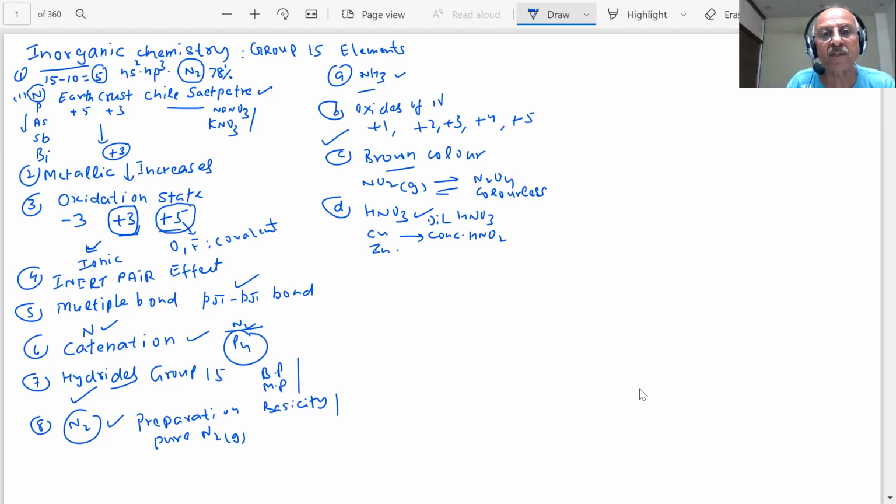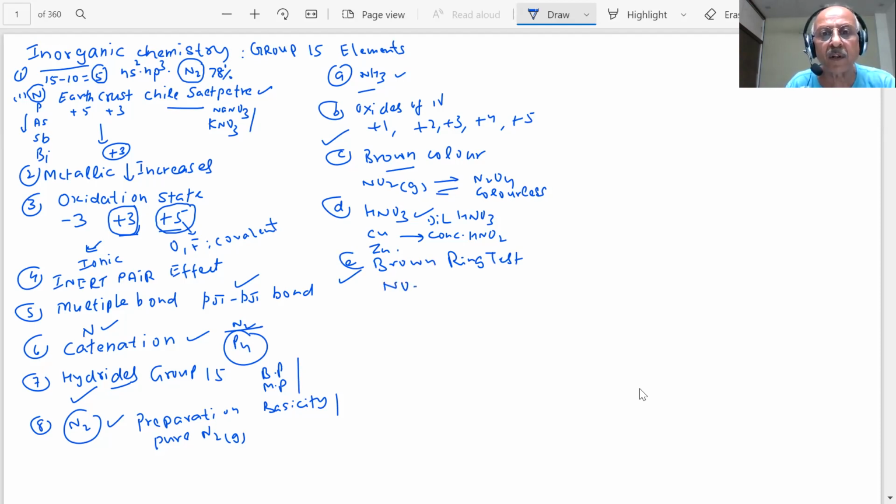Student, you are aware of the brown ring test in chemistry. What do we test with the brown ring test? It is used to test the presence of nitrate, NO3 minus, in the solution.